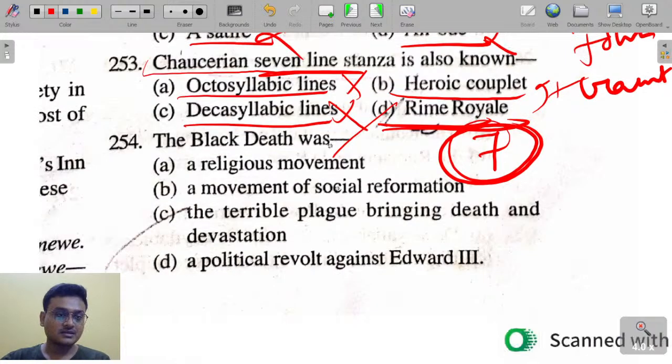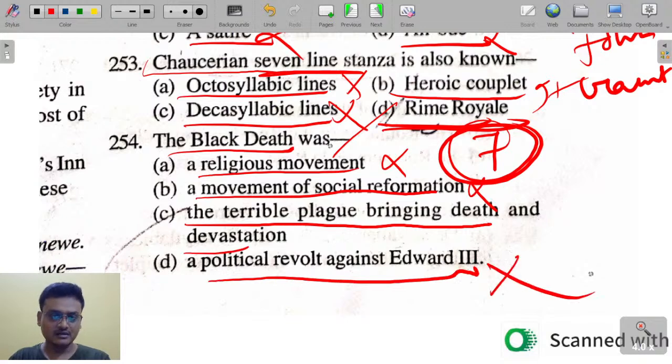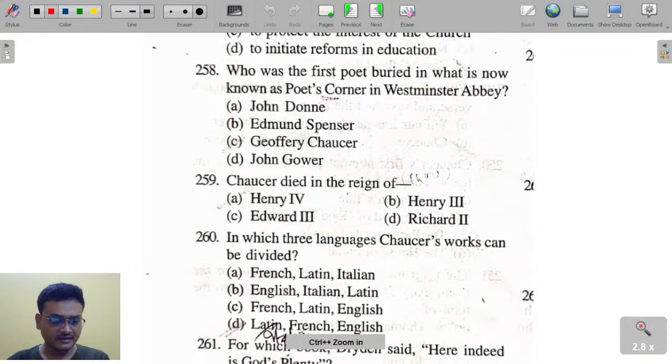The Black Death during the 14th century was a religious movement, a movement of social reformation, the terrible plague bringing death and devastation, or a political revolt against Edward III. So the Black Death is actually the terrible plague bringing death and devastation during the 14th century. Here C is the right answer. Moving on to the next slide here. Let me zoom it.